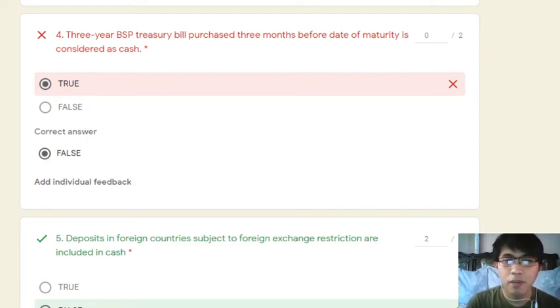Matatandaan mo kapag ang pinag-uusapan natin is yung purchase or acquisition date, ang tinutukoy niyan is the cash equivalent. Cash equivalent yan, yung 3-year BSP treasury bill na binili mo 3 months before the date of maturity. So it is not cash but a cash equivalent. Kaya false yung number 4.